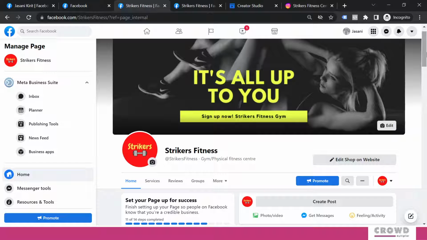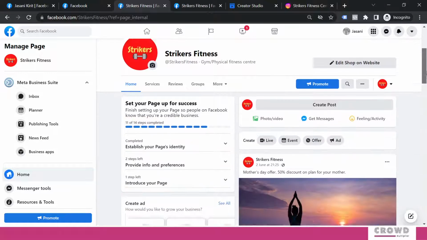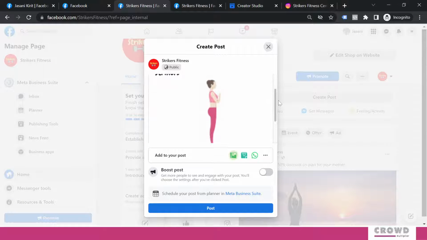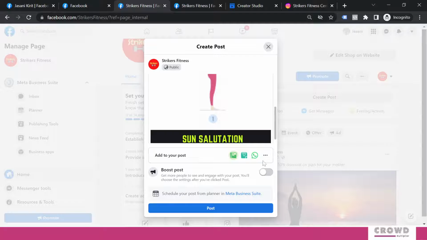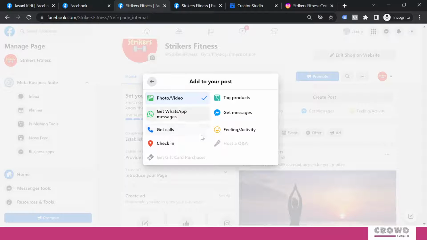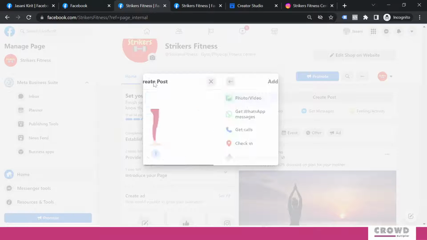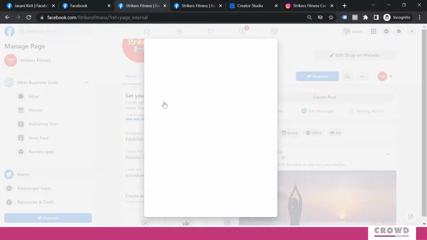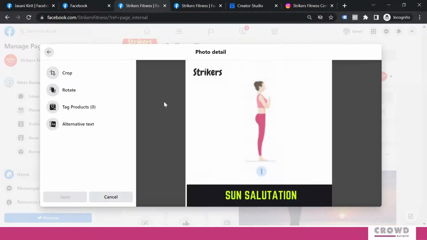Now let's see, if as a brand I am posting content, this particular image is about sun salutation, and let's say I want to tag some user in that, then what is the possibility? I don't see any option over here, neither do I see it over here. We can see only tag products. We'll discuss that in later chapters, but right now I don't see it over here. The only option is click edit. Inside edit we are again seeing this option tag products, but we are not able to tag any user.